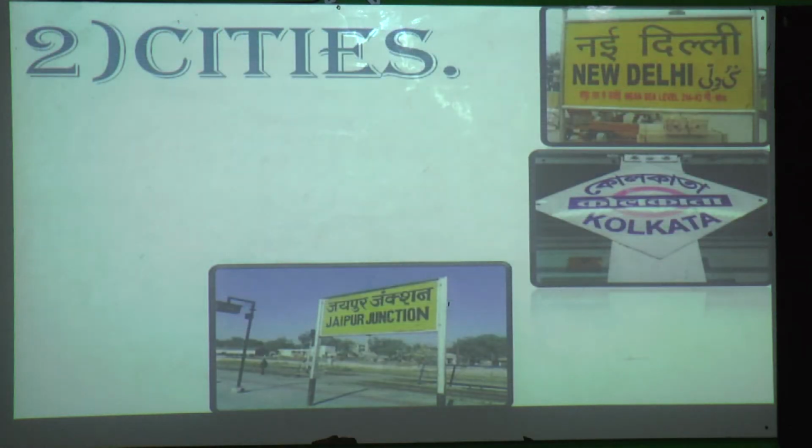Next, cities. Now what are all these? Yes, these are all cities. So this is a common noun. Now when we specify the names of particular cities, that is New Delhi, Kolkata, Jaipur, it will become a proper noun because a particular name is given to each city. So these are all proper nouns, and city is a name given to all these places. So this is a common noun. So understood students? Next.